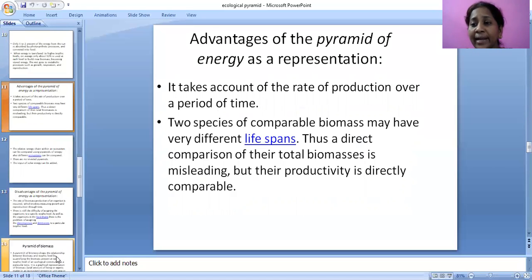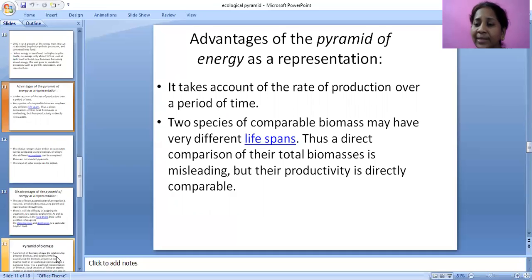What are the advantages of the pyramid of energy as a representation? It takes account of the rate of production over a period of time. Two species of comparable biomass may have very different lifespans.